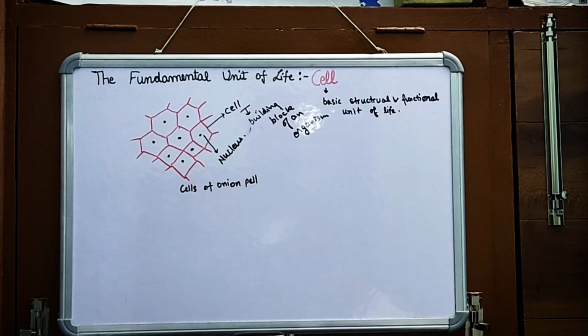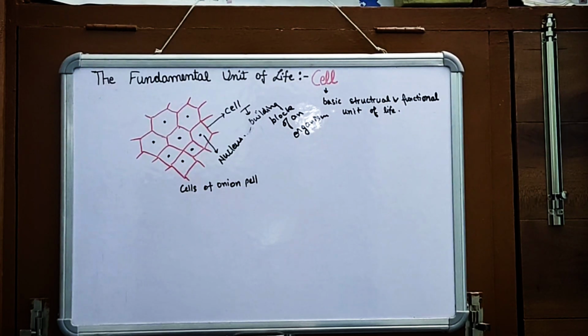This diagram tells just about this. Now, seeing this diagram, what are these structures? These structures look similar to each other. All these structures are exactly alike, and together they form a very big structure, or we can say a big onion bulb. Similarly, these cells make a complex structure, or you can say these cells together form an organism.